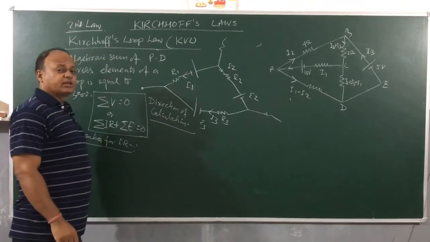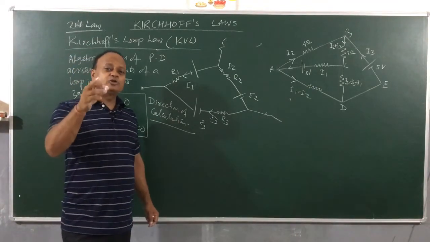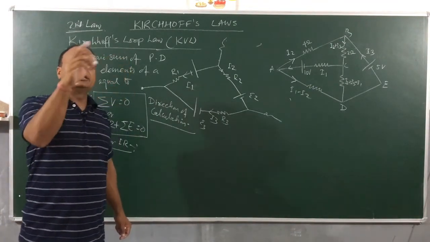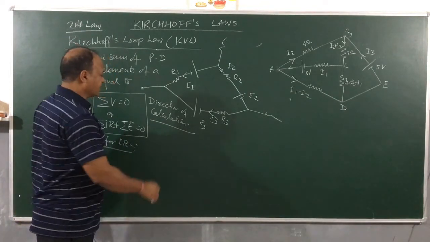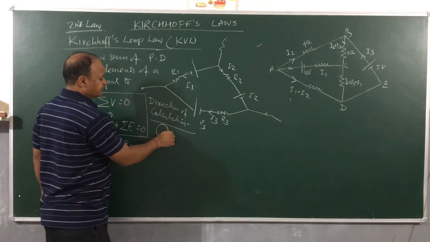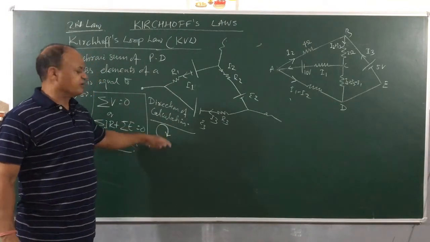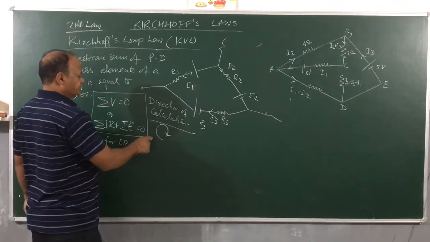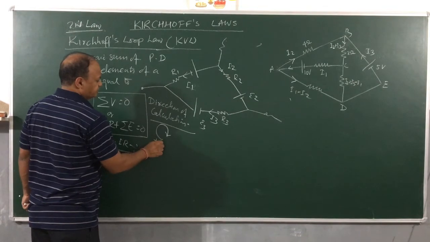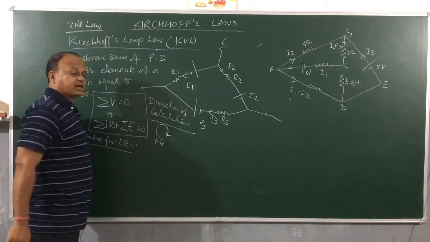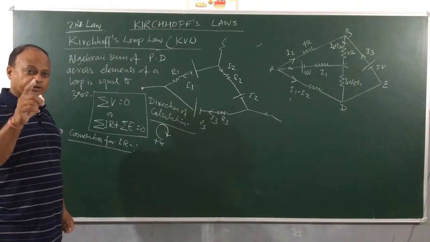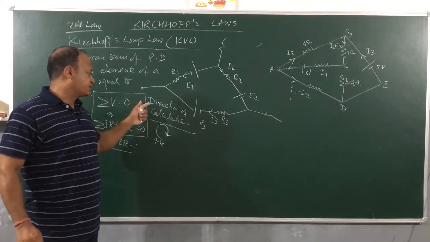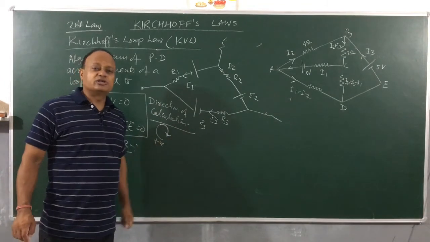By direction of calculation, I mean that I am going to assume that current in a certain direction is the major current. If I mark it like this, that means I am considering clockwise current as positive. And if the current is in the opposite direction, I will be taking the current as negative. Very important. So first I will have to mark the direction of calculation.